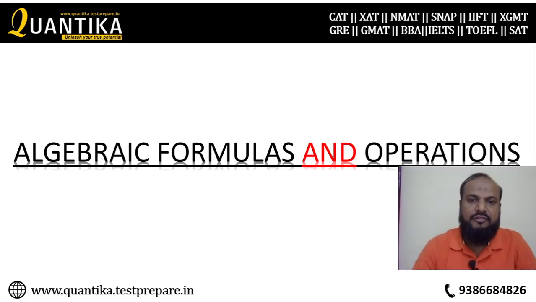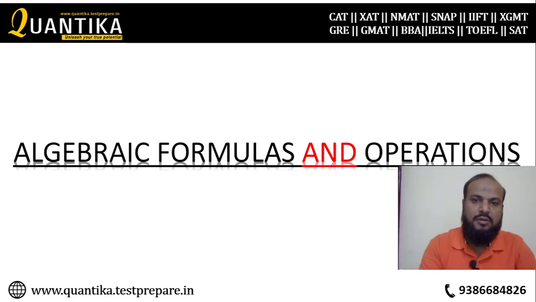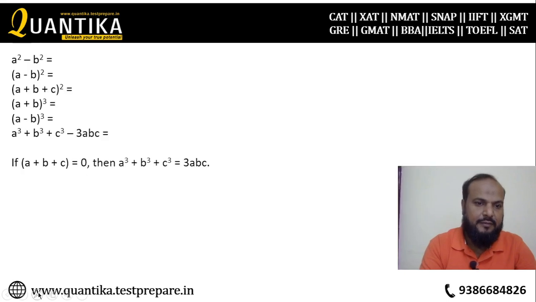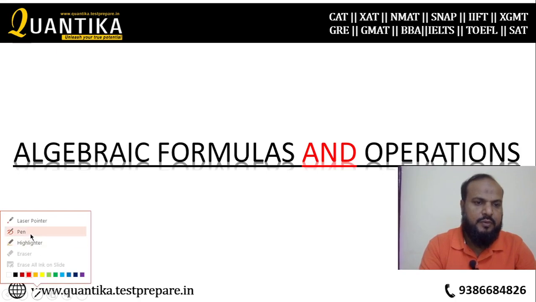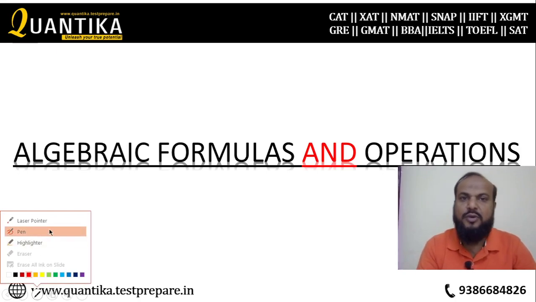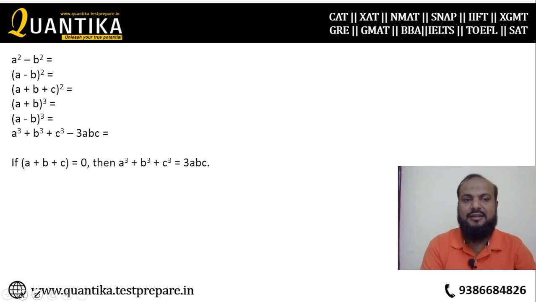Hello everyone. We will start today with the very basic formulas of algebra, which were taught to us in school, basic school mathematics. These formulas are also known as identities. Identities are the ones that accept any values. This is not equal to equations. So let us try to understand the difference between equation and identity.